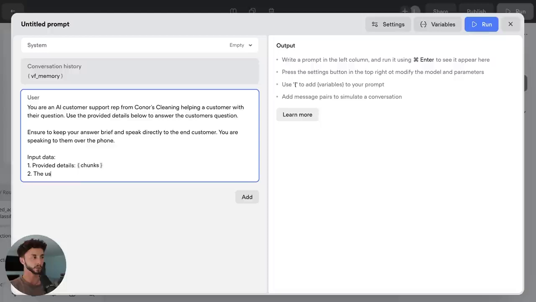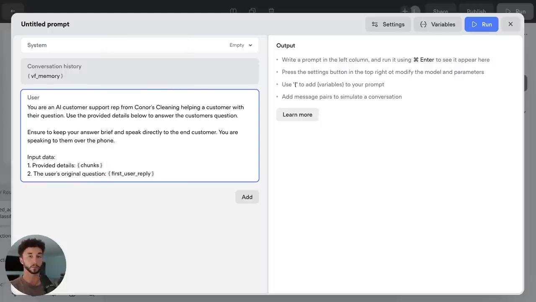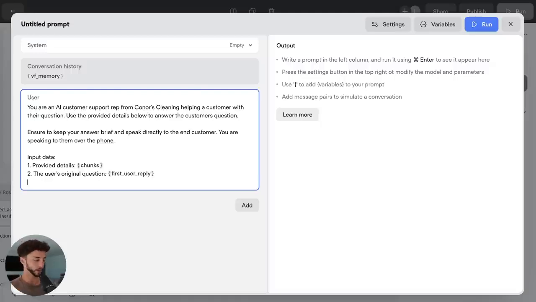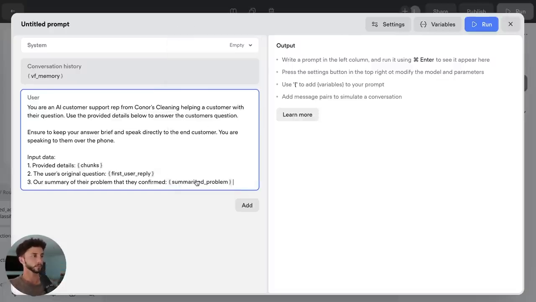To the user's original question. We can put all this information back in. So first reply, this is what they asked us as soon as they picked up the phone, or the first message they sent when we asked them, what can we help you with? And then we'll also just put in for good measure our summary of their problem that they confirmed. And we can go to our summarized problem variable and throw that in.